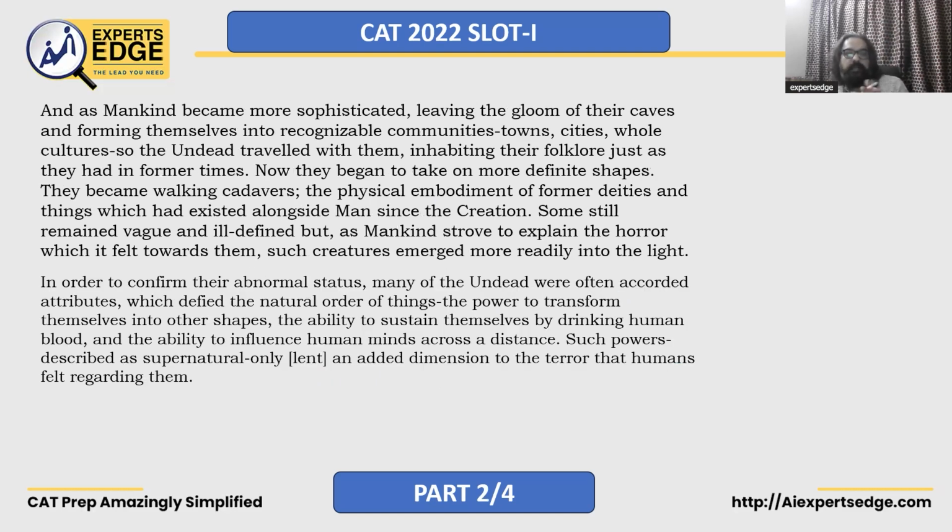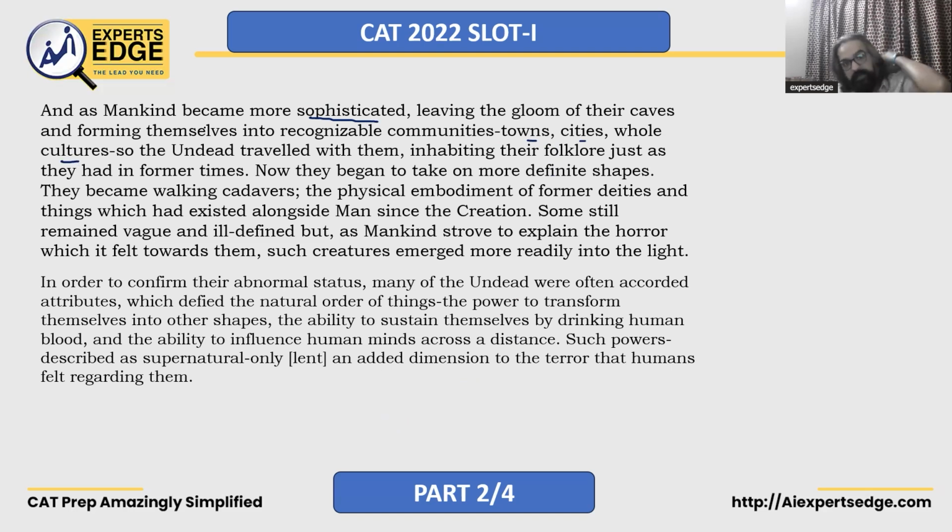And as mankind became more sophisticated, leaving the gloom of their caves and forming themselves into recognizable communities, towns, cities, whole cultures, so the undead traveled with them, inhabiting their folklore just as they had in former times. So, अब humankind थोड़ा evolve हुआ, sophisticated हुआ, towns बनने लगे, cities बनने लगे, cultures बनने लगे. पहले आदि मानव था, caveman, right?